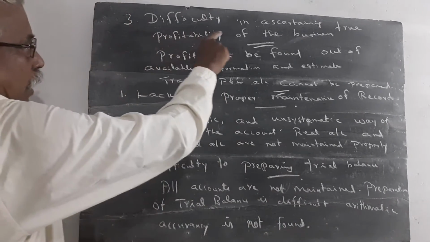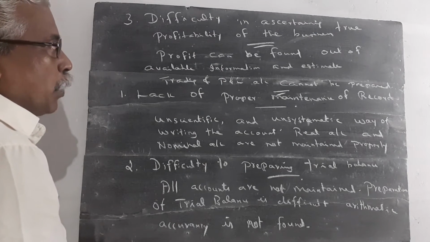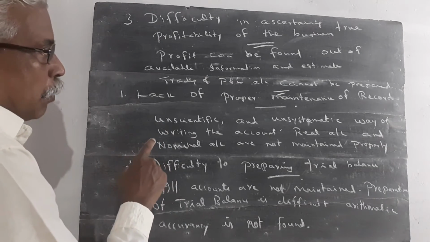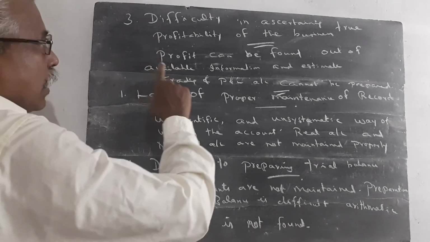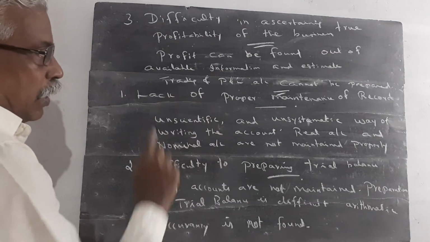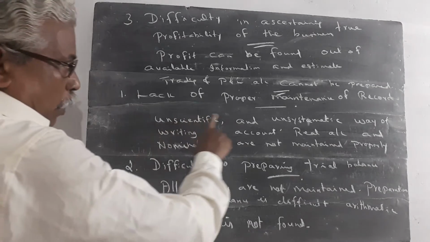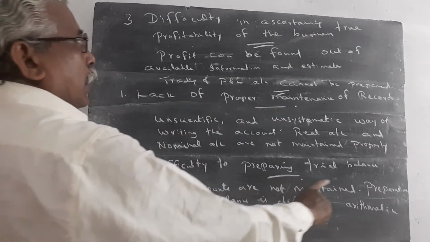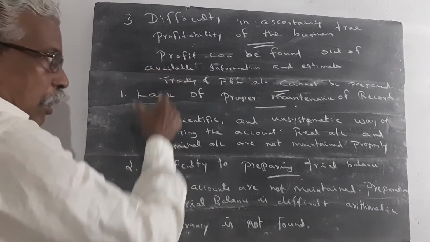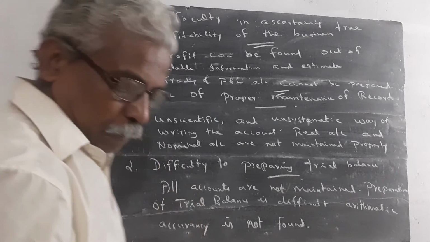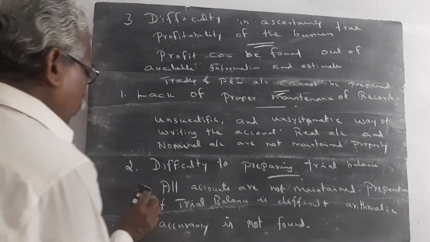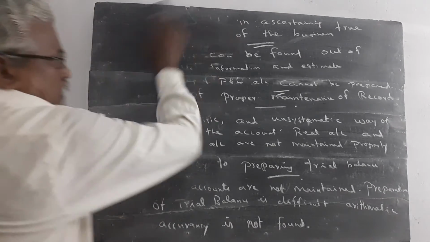Point number 3, difficulty in ascertaining true profitability of the business. Profit can be found out of available information and estimate, so it is difficult to ascertain the true profit of the business concern. Trading and profit and loss account cannot be prepared. Lack of proper maintenance of records, difficulty in preparing trial balance, difficulty in ascertaining profitability of the business. Only 3 points is enough because it is a 3-mark question. Then question number 4. I want to explain only 5 questions, 2 more questions.